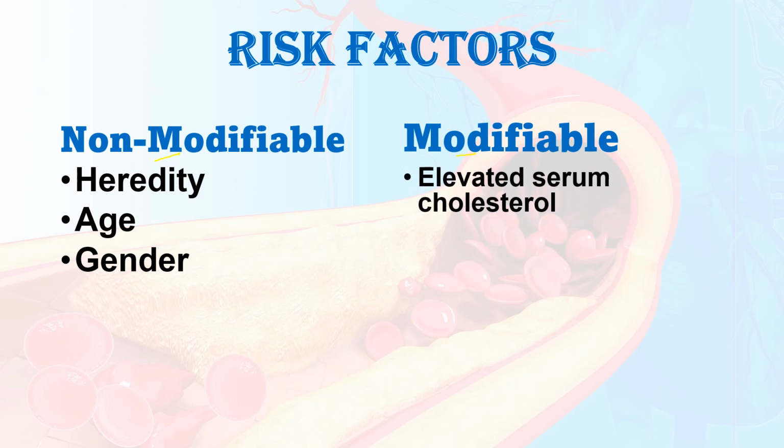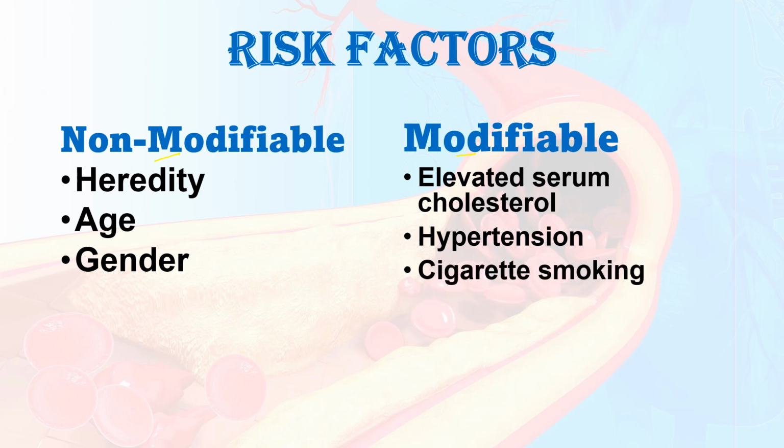Then modifiable risk factors. The first one is elevated serum cholesterol level, otherwise we say hyperlipidemia. That is something that increases serum cholesterol levels, that is total cholesterol, triglycerides, HDL, and LDL. So that factor we can modify by changing the dietary habits or changing lifestyle behaviors. Next is hypertension. Hypertension is increased blood pressure. That is also modifiable, or we can control that.